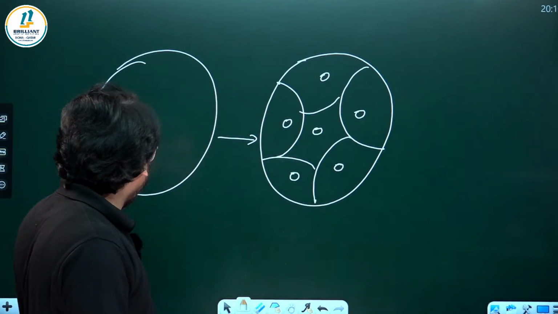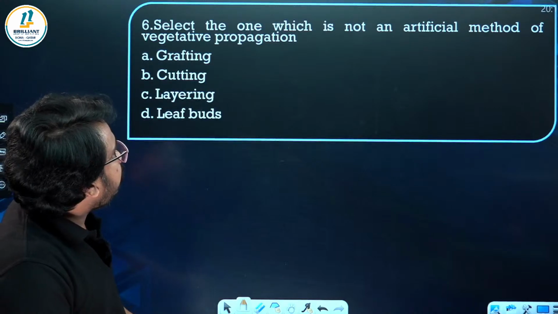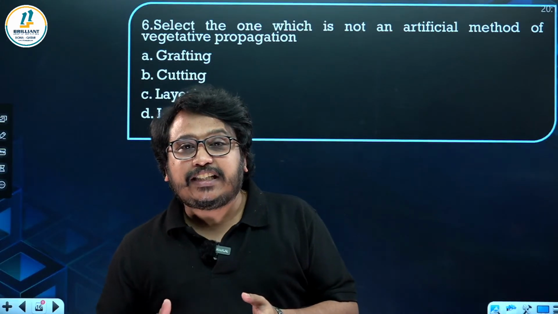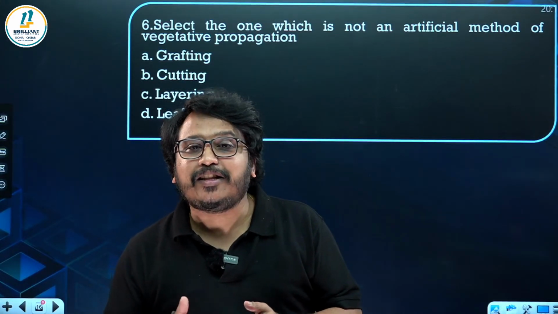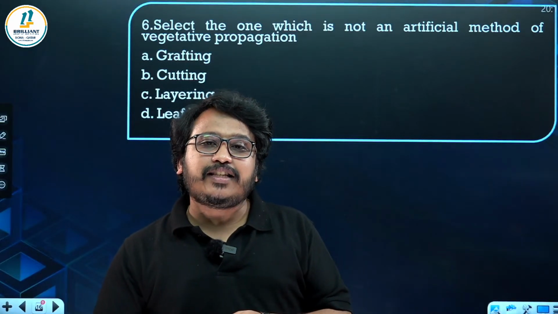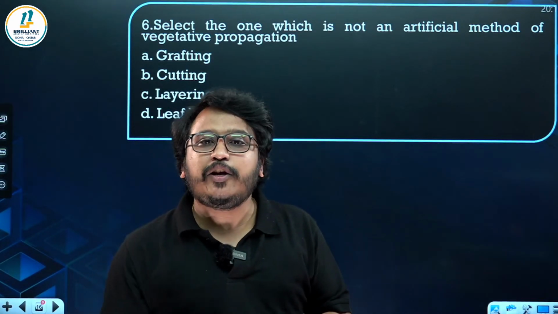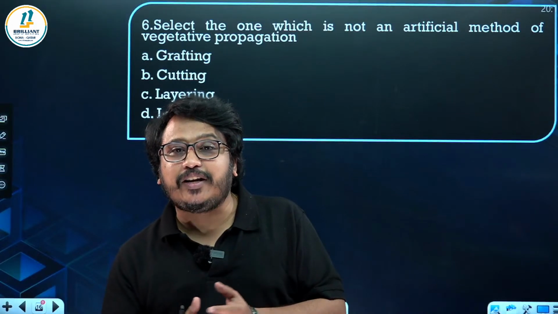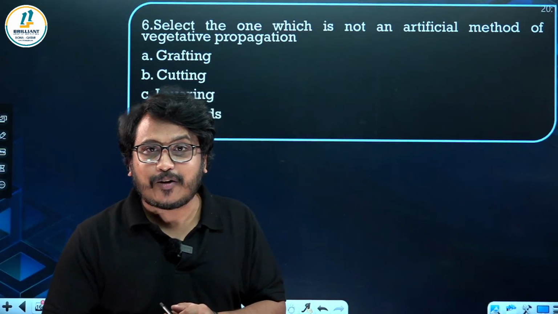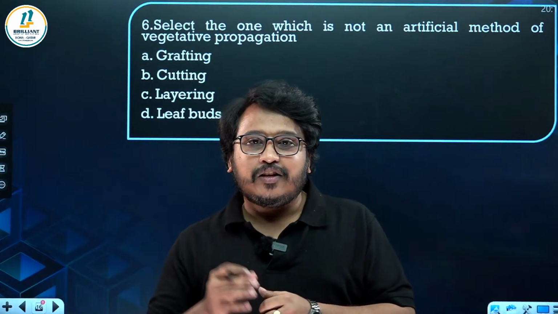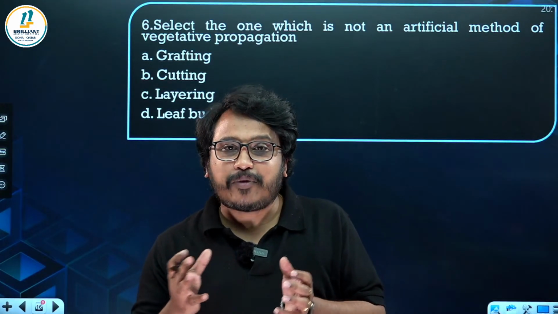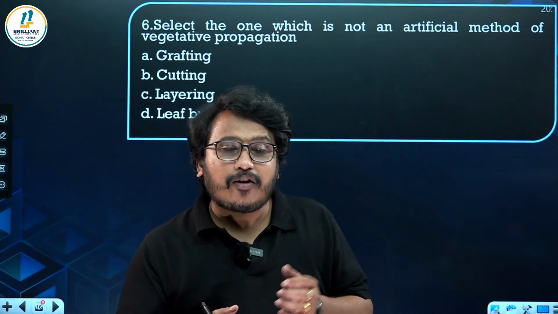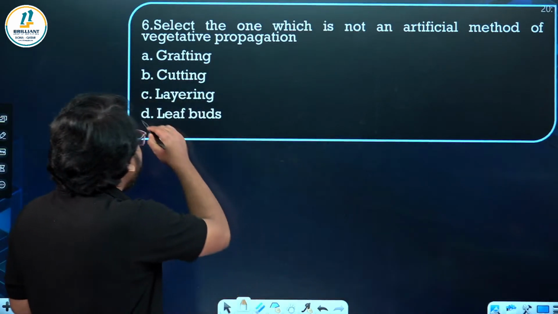Okay, plasmodium. Now next one, select the one which is not an artificial method of vegetative propagation. You know about vegetative propagation in plants. The asexual method of reproduction in plants is vegetative propagation, where plants produce a new one from some plant parts. The plant parts that give rise to the new plant are called vegetative propagules. Naturally occurring vegetative propagules are there, like the rhizome in ginger, or the stem tuber in potato, or the NCERT example that is given, leaf buds.